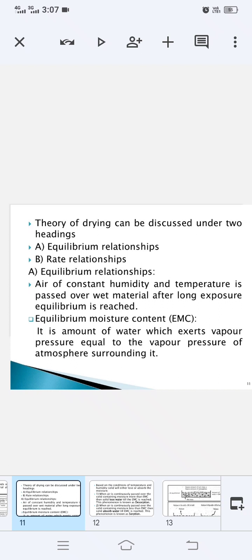In diffusion theory, this theory assumes that the effects of capillarity, gravitational and frictional forces are very small. According to this theory, the rate of flow of water is proportional to the moisture gradient. Moisture gradient, again, what does the terminology gradient mean? It means the difference.